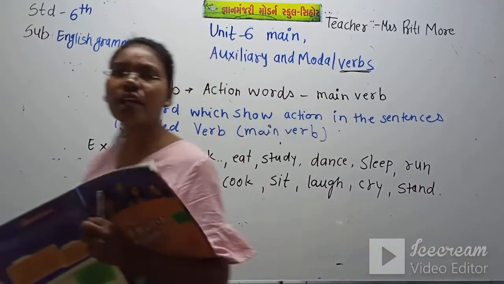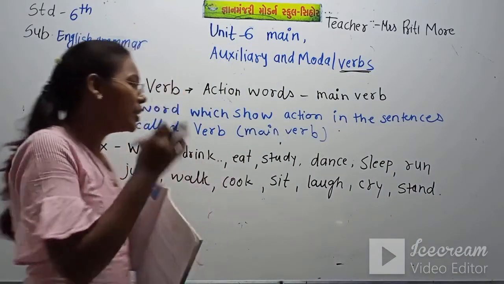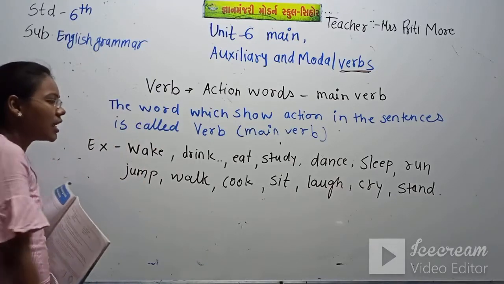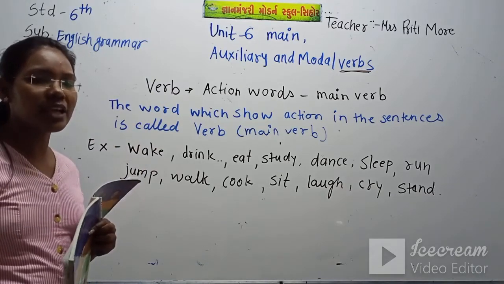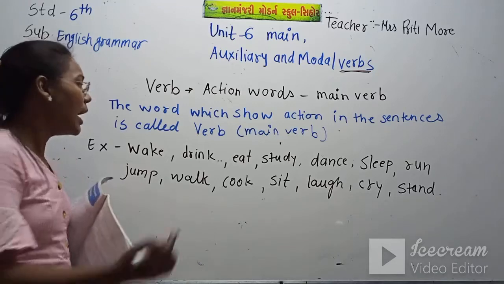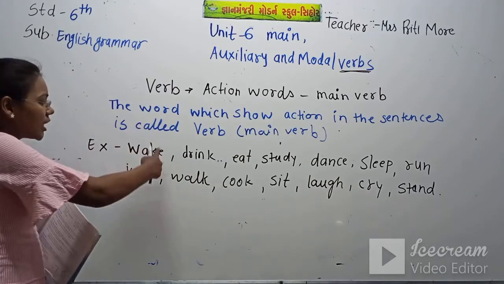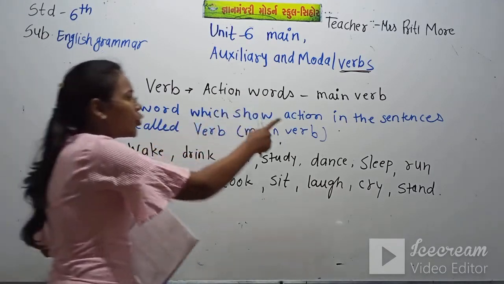There are so many action words in the world. I have just written some examples so you will get what is an action word, that means what is a verb: the word which shows action.